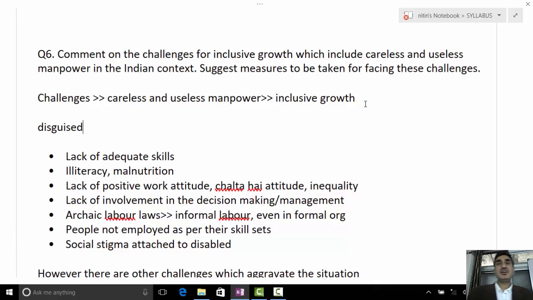Then you can also talk about how the lower section of society, for example, women, scheduled caste, scheduled tribe, are at a very low status in society. Disabled people are included as well. Now there is social stigma attached to the disabled.